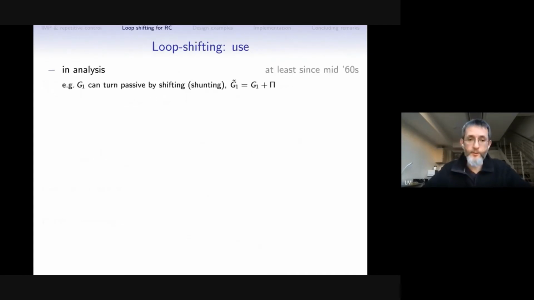It was used for years in analysis. For example, if we would like to use some passivity tools and G1 is not passive, we can add some positive system to it, making it passive, and then need to compensate for it by a more complicated controller. Circle criterion can be derived through those kinds of tricks, etc. So this is really a well-known tool in the analysis.